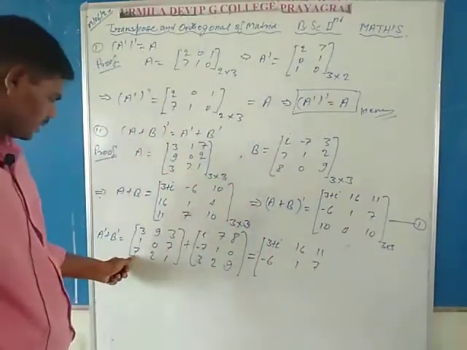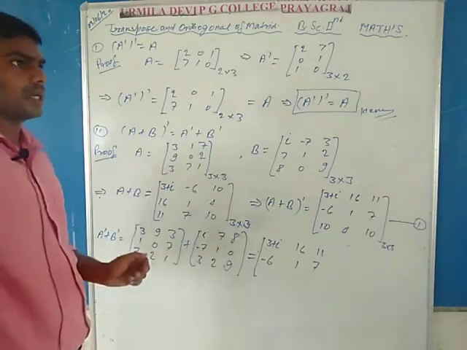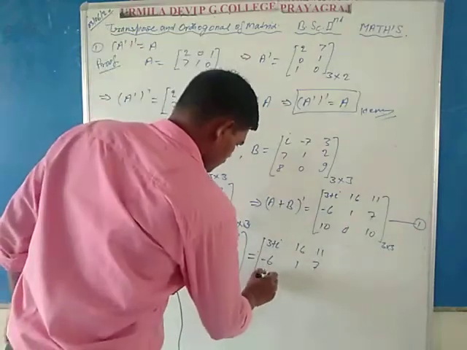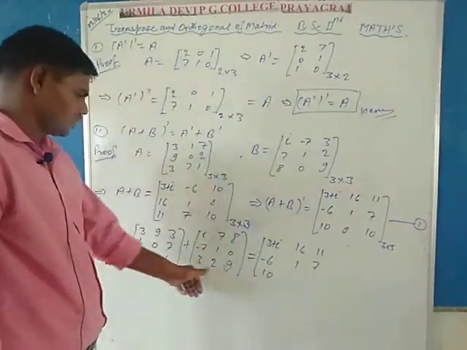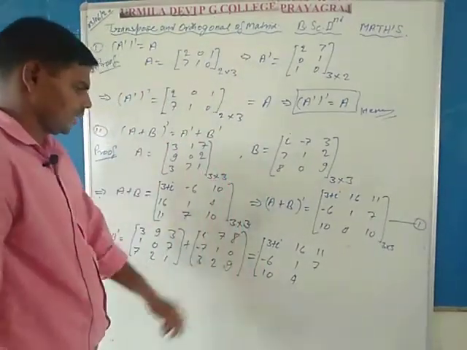At last, adding the third row of A dash with the third row of B dash: 7 plus 3 is equal to 10, 2 plus 2 is equal to 4, 1 plus 9 is equal to 10.